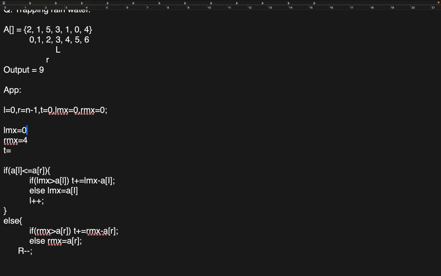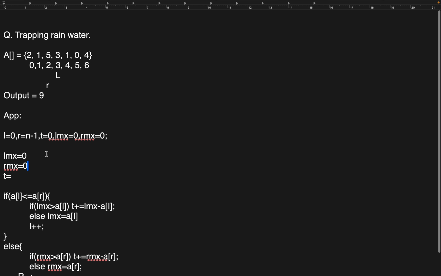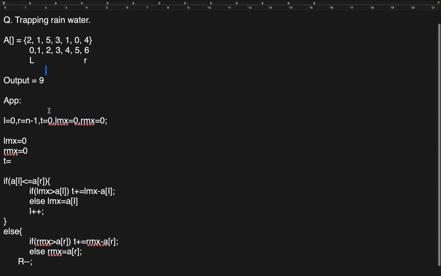So initially left max is 0, right max is 0, left is at 0, and right is here. Array of left, 2, is less than 4, so enter the loop, update the left max, which is 2, and increment the pointer.